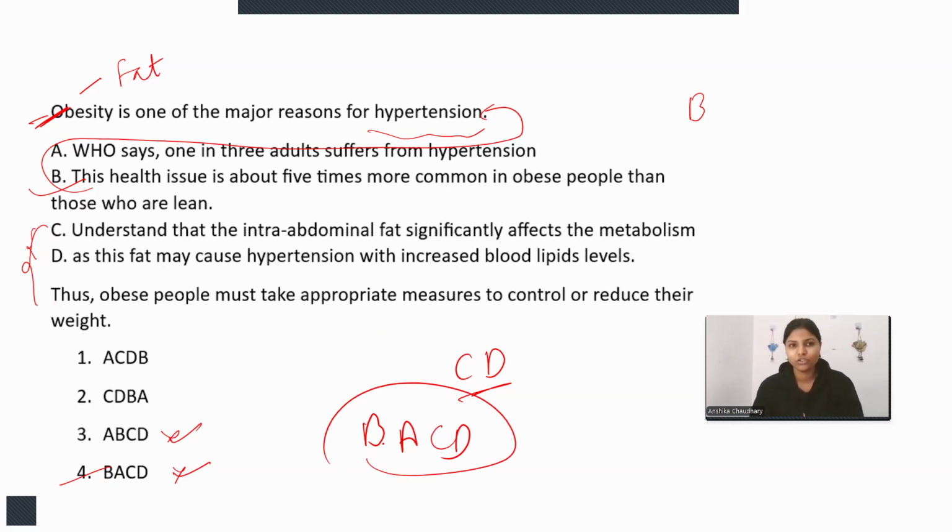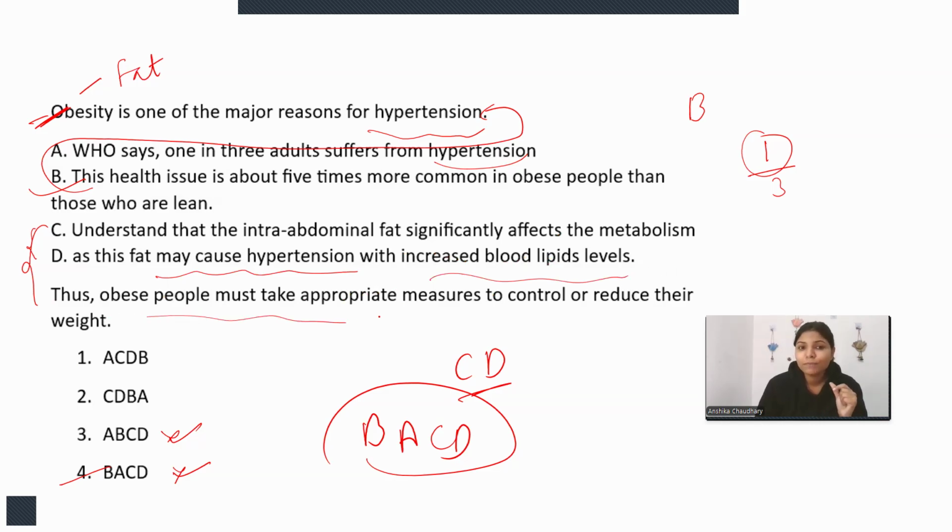Now let's have a read on it. Obesity is one of the major reasons for hypertension. This health issue is about 5 times more common in obese people than those who are lean. Now WHO says 1 in 3 adults suffer from hypertension. So out of 3, 1 is suffering from hypertension. You have to understand that the intra-abdominal fat significantly affects metabolism, as this fat may cause hypertension with increased blood lipid. Thus, obese people must take appropriate measures to control or reduce their weight.